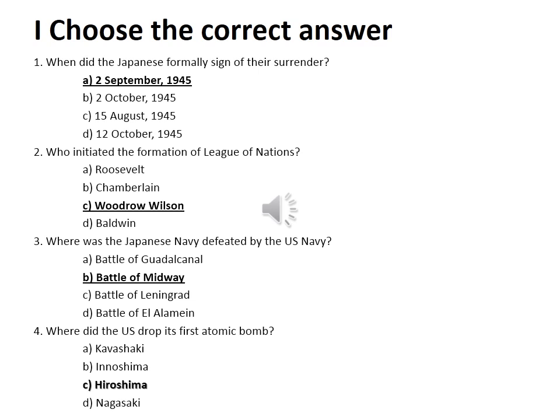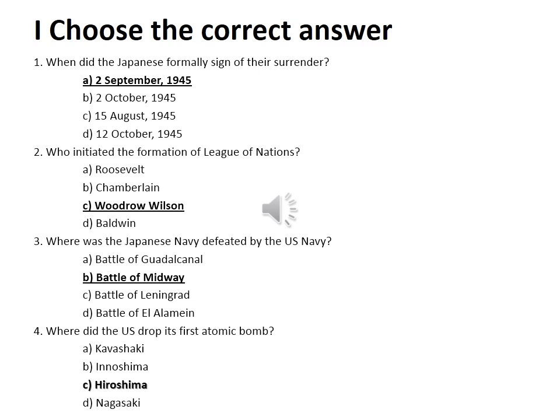The Battle of El Alamein was in Africa, where the Italian forces were defeated by the Allied forces. But the question is about the Japanese and US Navy. So which one is correct, option A or option B? Option B, Battle of Midway. In this battle the Japanese Navy was defeated by the US Navy.